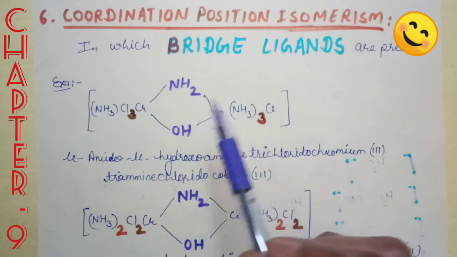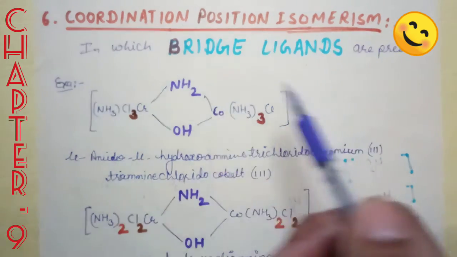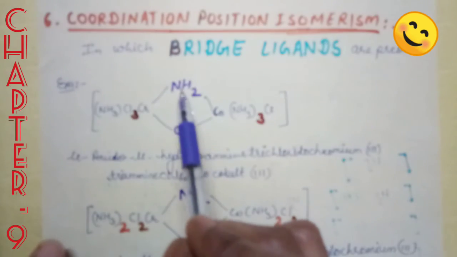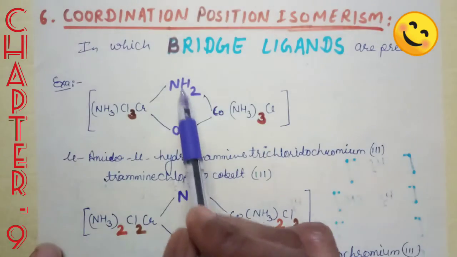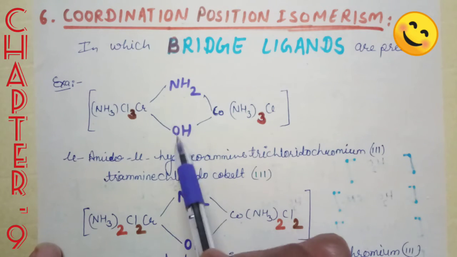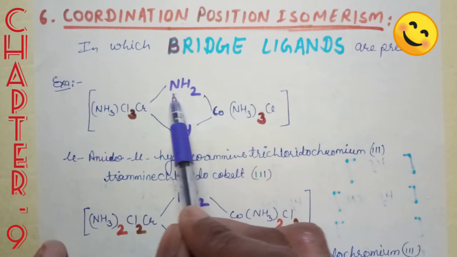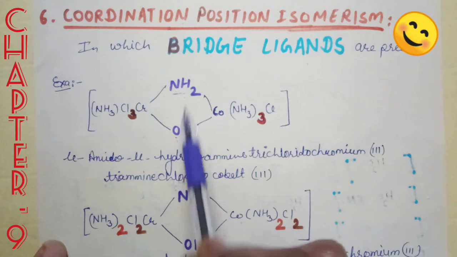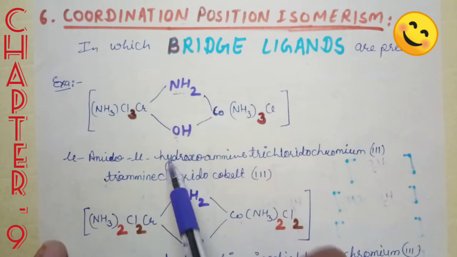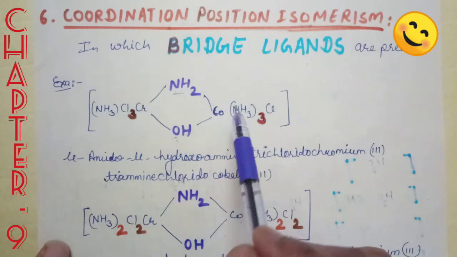Bridge means the substance connecting two sides. So there are ligands which are connecting two CMAs. So these ligands act as a bridge, so these are known as bridge ligands.